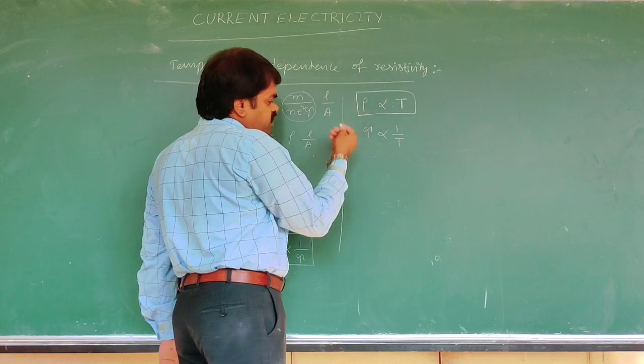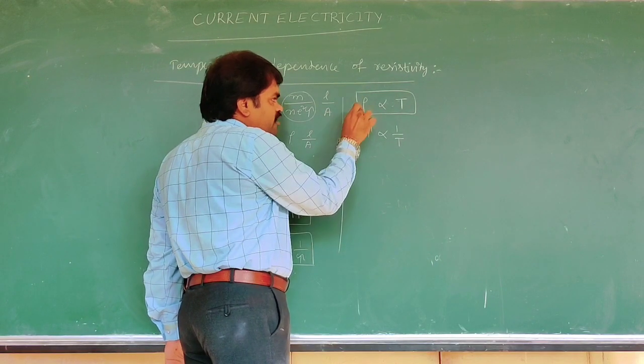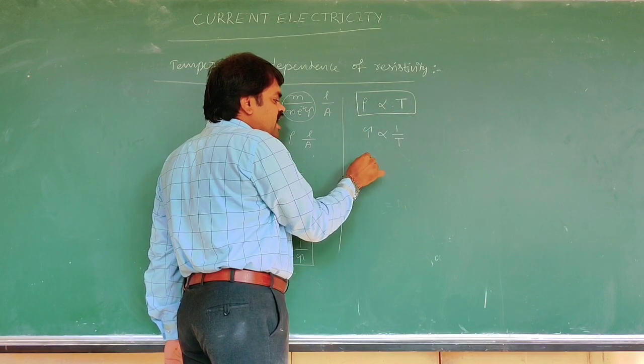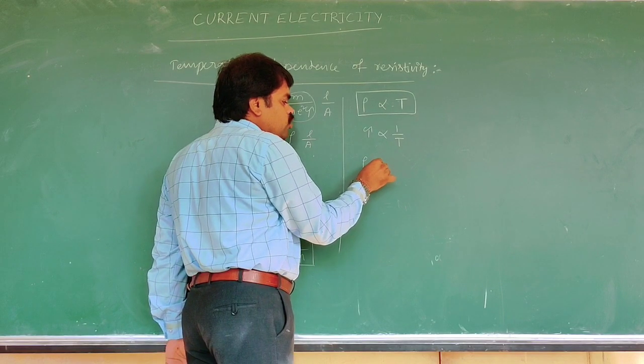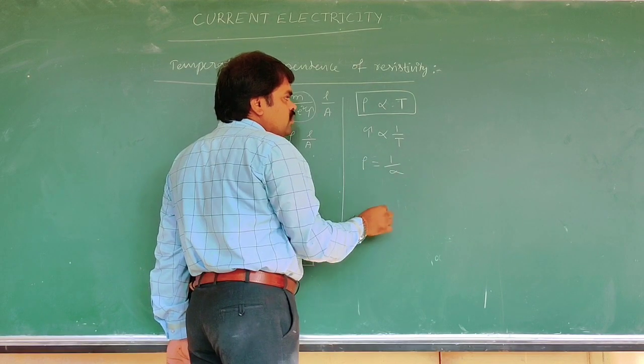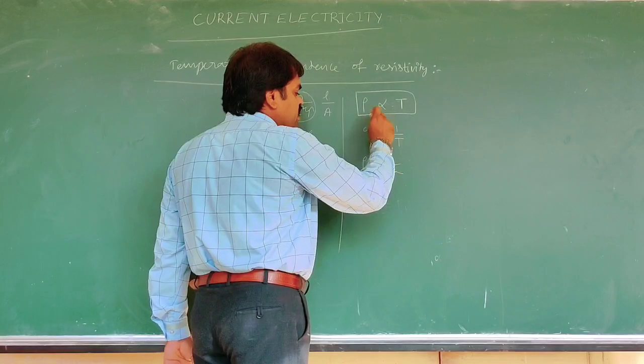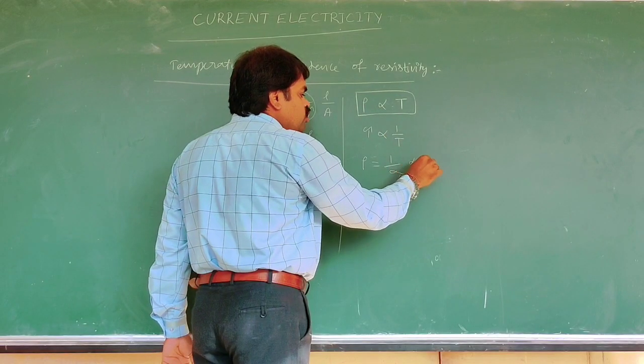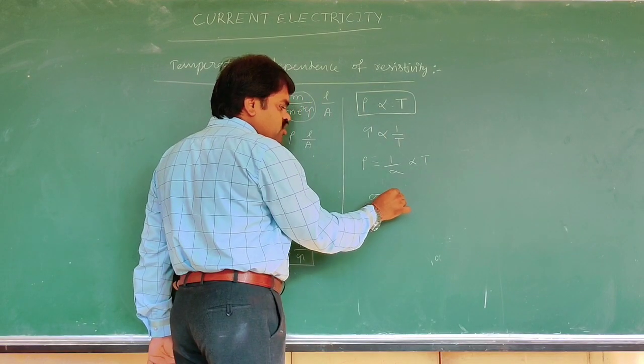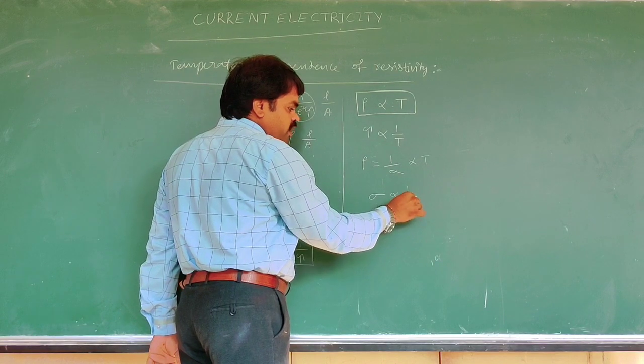What about the conductivity? The reciprocal of resistivity is called conductivity. Rho is equal to 1 by sigma. Rho is proportional to T, that is, sigma is proportional to 1 by tau.